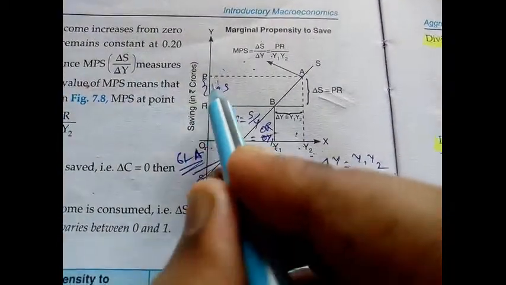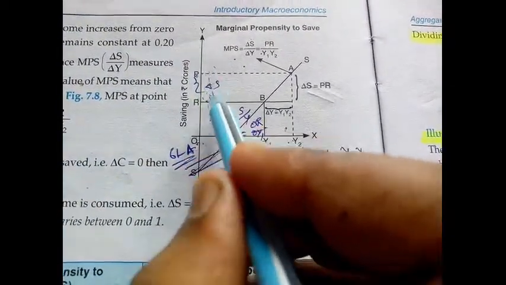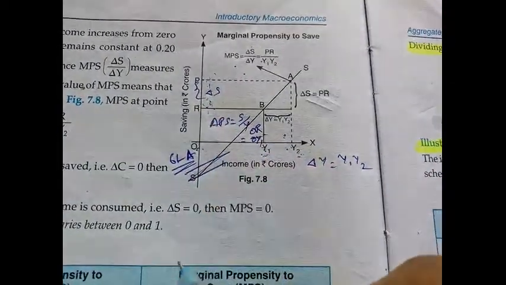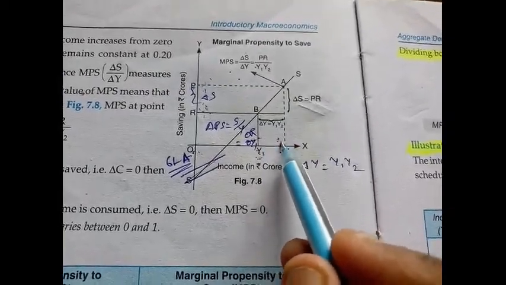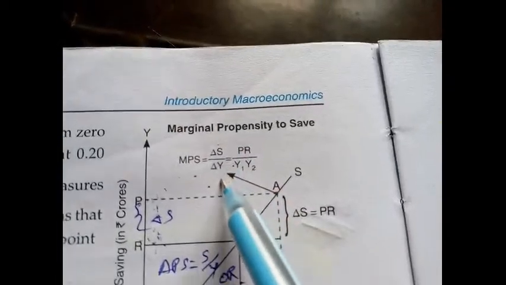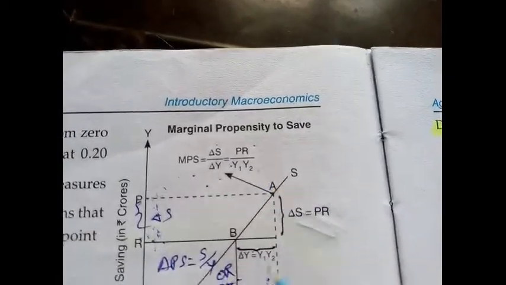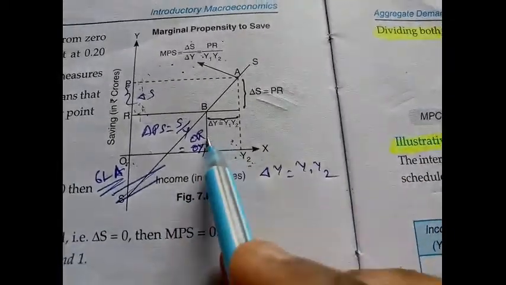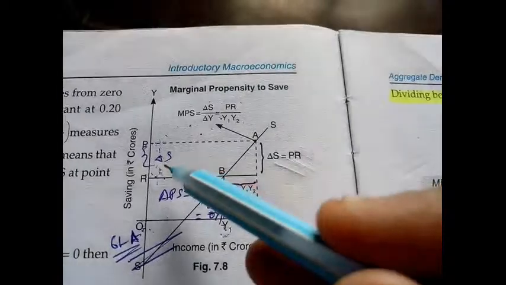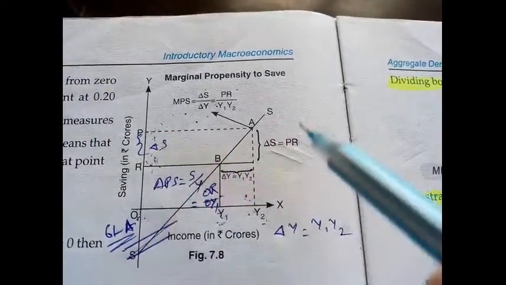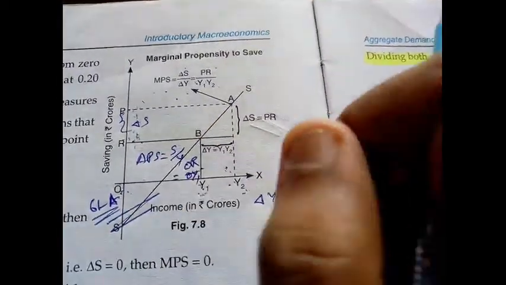So what is the change in saving? This RP, this amount, this difference. And what is the change in income? This difference, the Y1, Y2 gap. So MPS equals del S by del Y equals RP by Y1 Y2. So this is the marginal propensity to save. It means for this additional income, your saving has also increased this much.